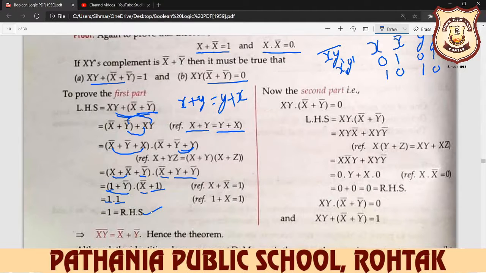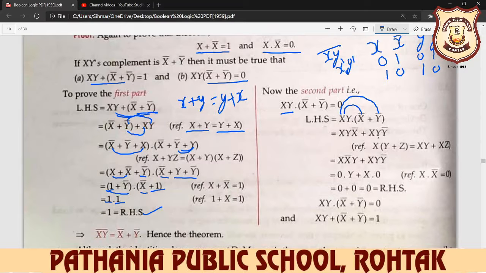equals the right hand side. In the second part, xy multiplied with x complement plus y complement is equal to 0. So here just write it in a simple way. First you multiply this with x complement. After that you multiply xy with y complement. So just write xy multiplied with x complement plus xy multiplied with y complement.